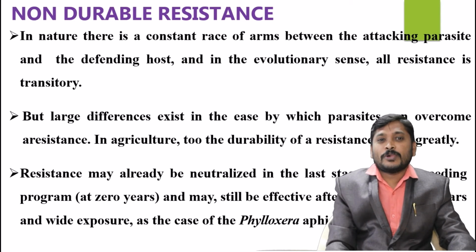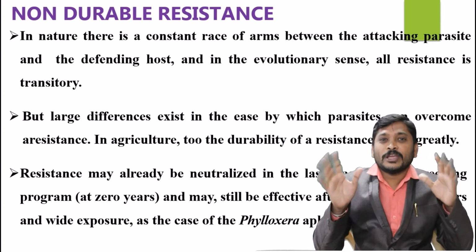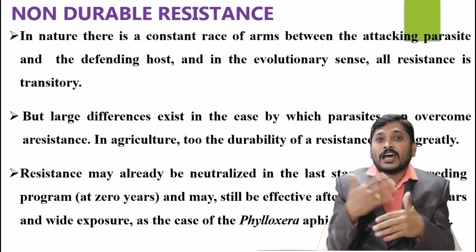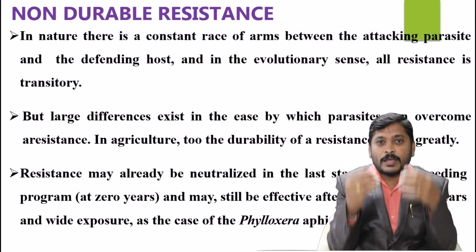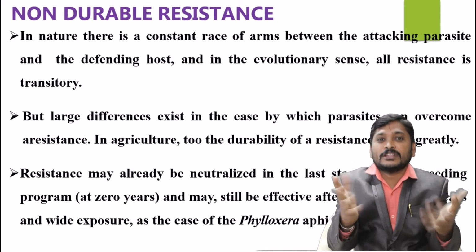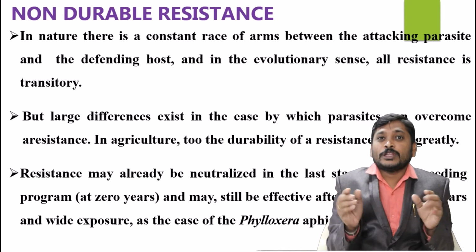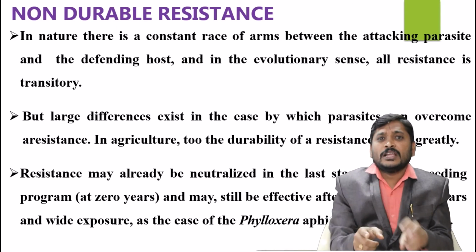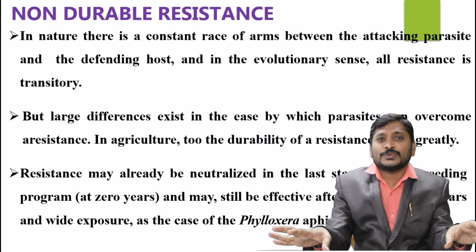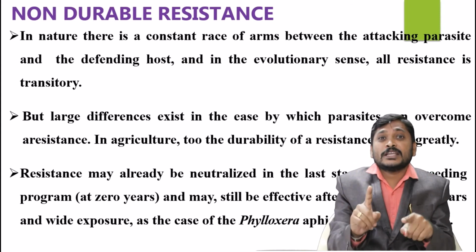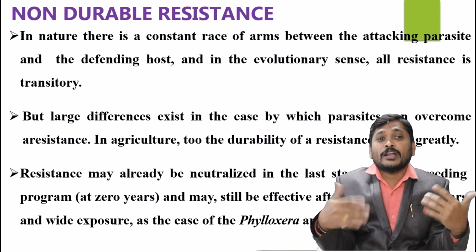Coming to the most important thing, acquired resistance plays a major role. That means preformed barriers. What are the preformed barriers? The anatomical and structural barriers already existing in the plant system contribute some degree of resistance. But even though the pathogens are able to breach and penetrate the hard structures and establish inside the tissues, after entry into the tissues the acquired resistance contributes more and more.